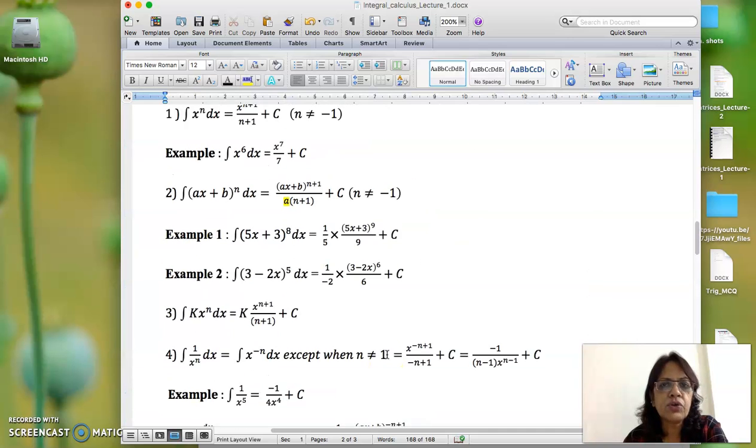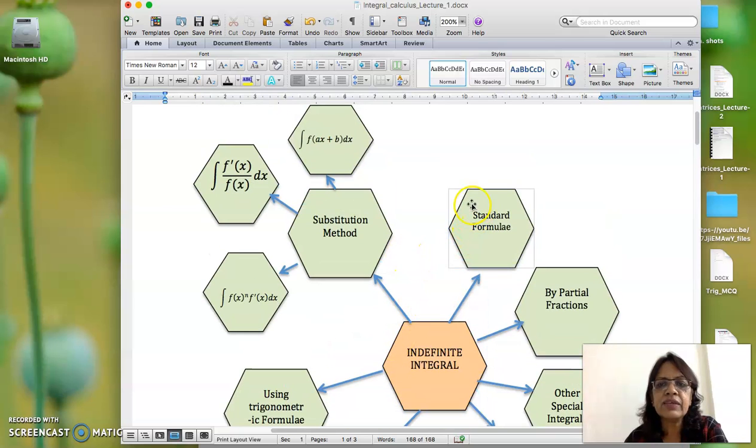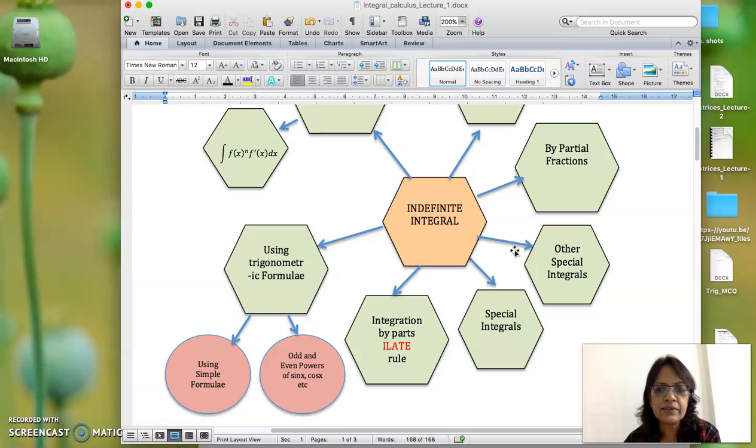In this, if you just want to take, you can take the screenshot of this and keep it with you. And firstly we standard formula start करें. अभी हमने standard formula में first we have done x to the power n, ax plus b to the power n, 1 upon x, 1 upon ax plus b, and e to the power x and e to the power ax plus b. And also integration of 1 we have done. Integration of 1 is what? x. Integration of constant is constant into x. So just second lecture is coming up. Just go through that. As we proceed, it will move from simpler to these formulae.